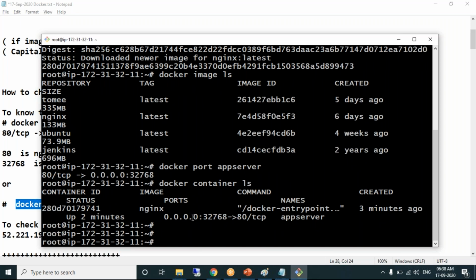Yes, Dinesh. What about the remaining containers like Tomcat? Yesterday we installed Tomcat, Ubuntu and Jenkins. Whether they'll be running or stopped? I have stopped the Docker host now. So once you stop the Docker host, containers will be stopped.